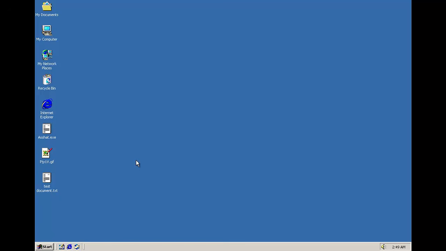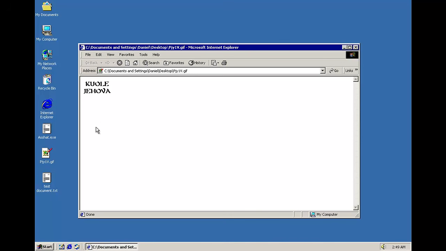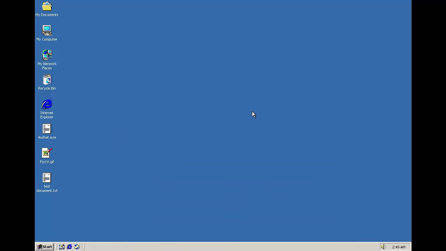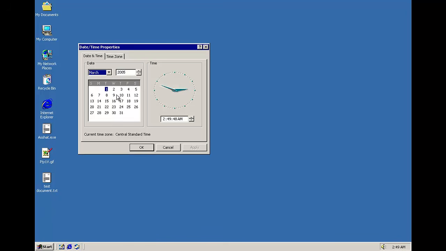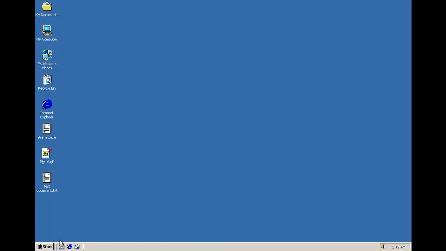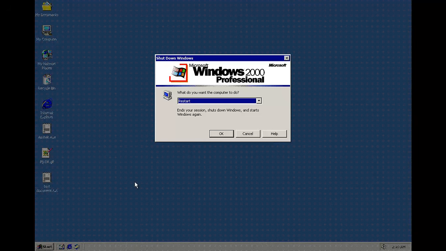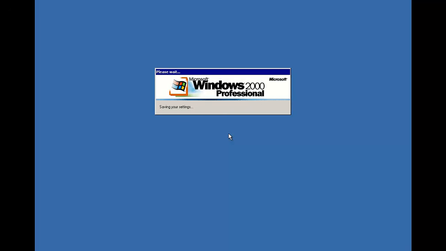And its first payload, every first of the month, replaces all GIF images on the machine with "kill Jehovah". I don't know if I'm pronouncing that correctly, but it is Finnish for kill Jehovah. So interesting. You might lose a lot of images if you have a lot of animated images on your machine. And its second payload activates on the 2nd, and we will once again have to restart. So we'll let it do that, and we will see what it does in just a moment.